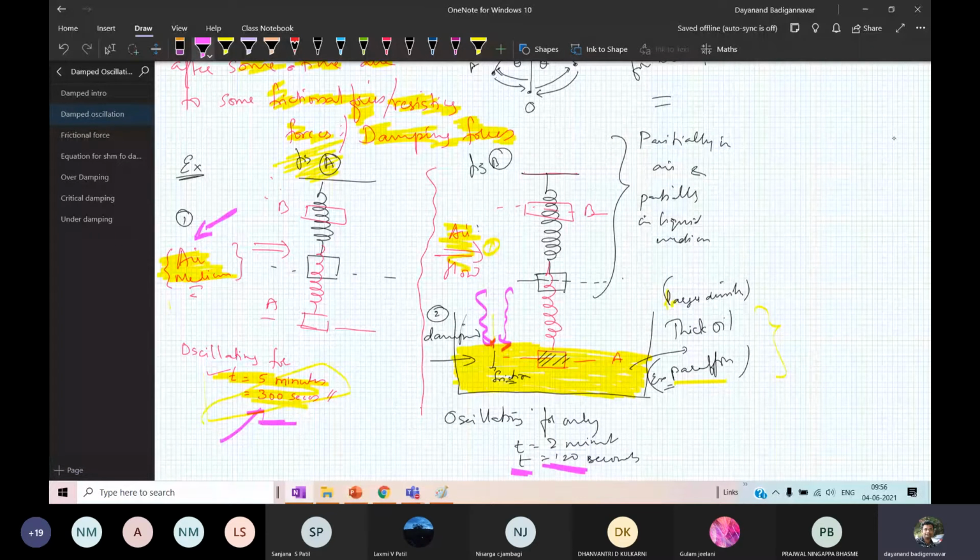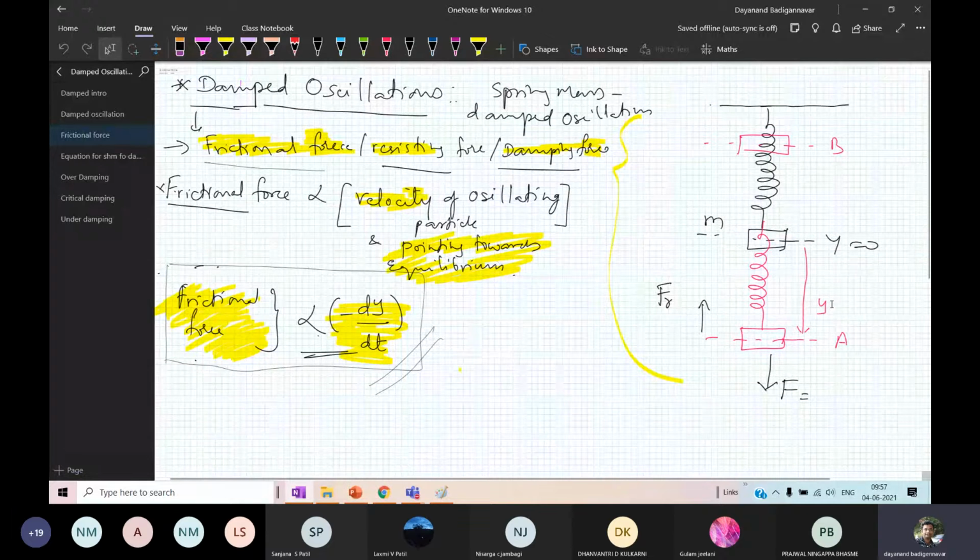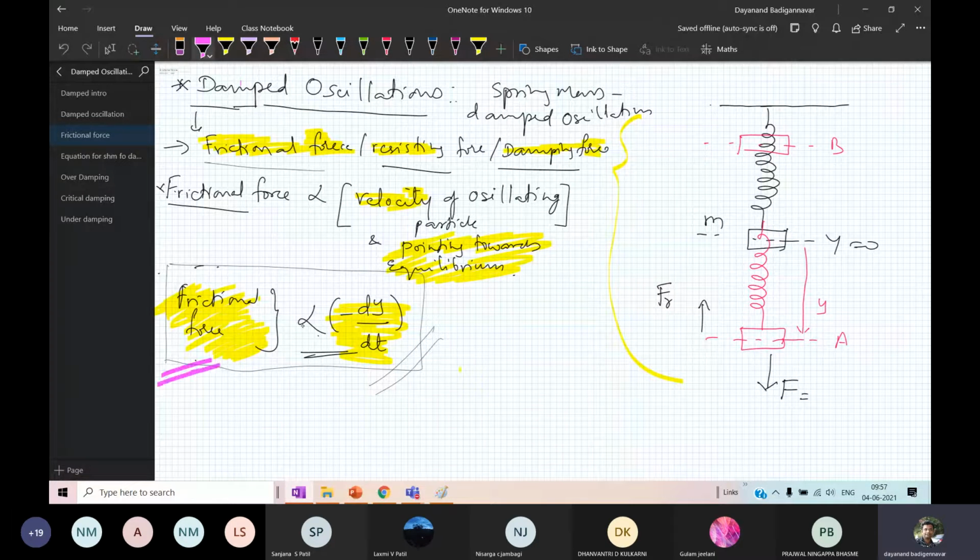In damped oscillation, the frictional force is directly proportional to the velocity of the particle and always points towards the equilibrium. So the frictional force Fr is proportional to minus dy by dt, where dy by dt is the velocity of the vibrating or oscillating particle.